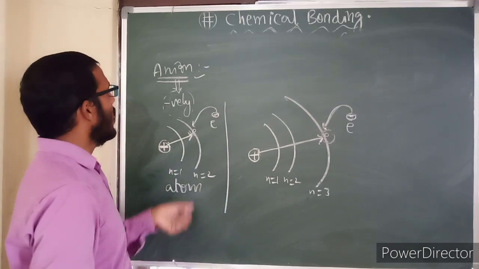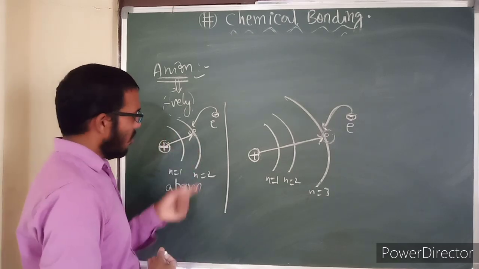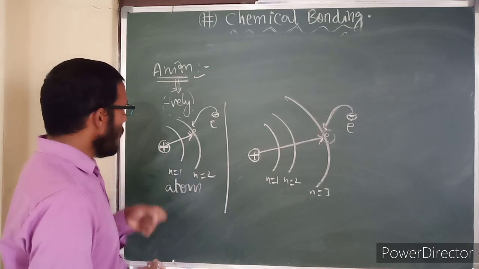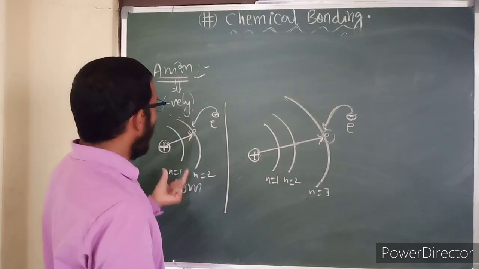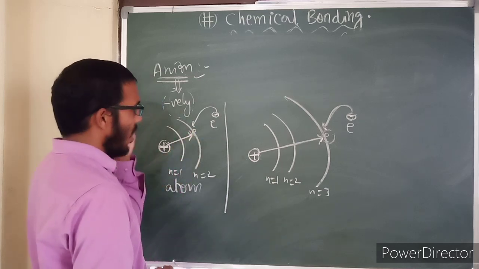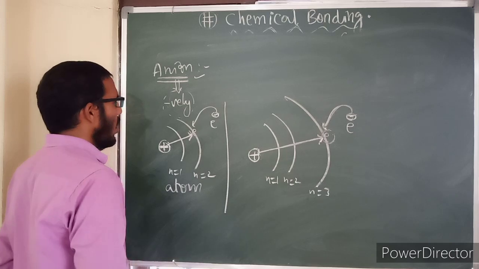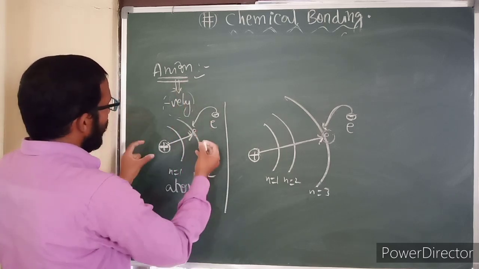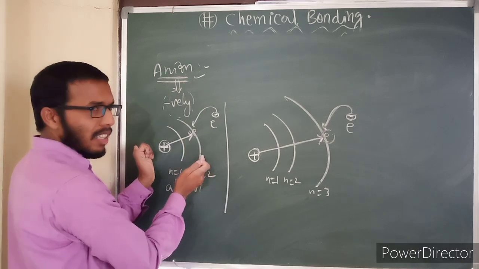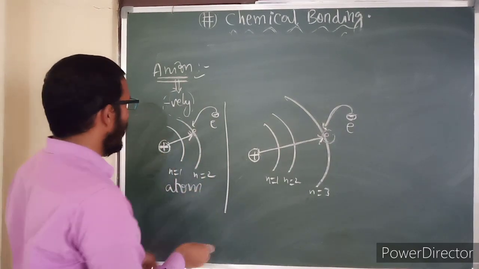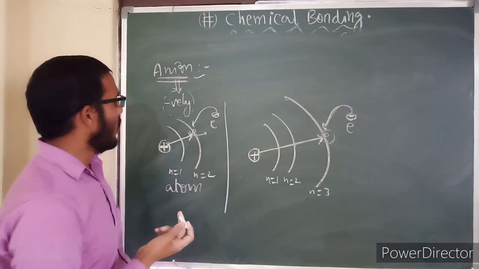The second condition for anion formation is that it should possess less charge. What is the less charge or more ionization potential it has here? Why does it have more ionization potential? Actually the anion is very small only. When atomic size is small, the anion will form very easily. In this, if you want to remove the electron, IP values will of course be more.